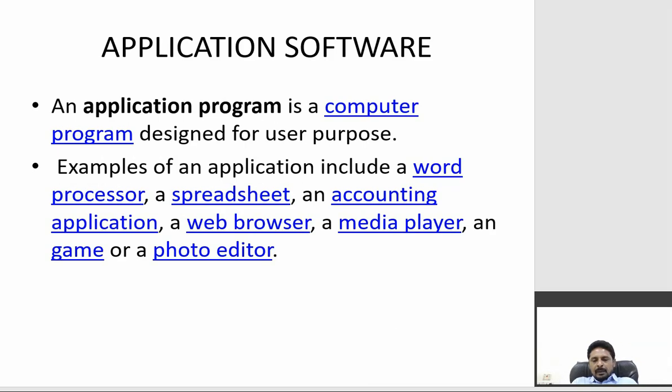Coming to application software. An application program is a computer program designed for a user's purpose. These application programs are useful for a specific task. A simple example: if I develop an operating system, it can be used for any